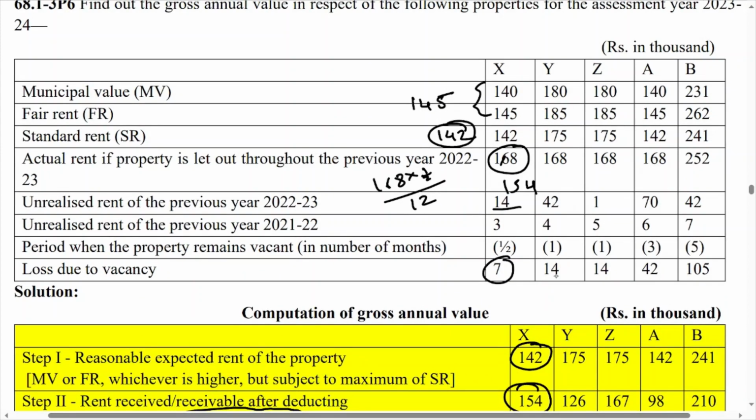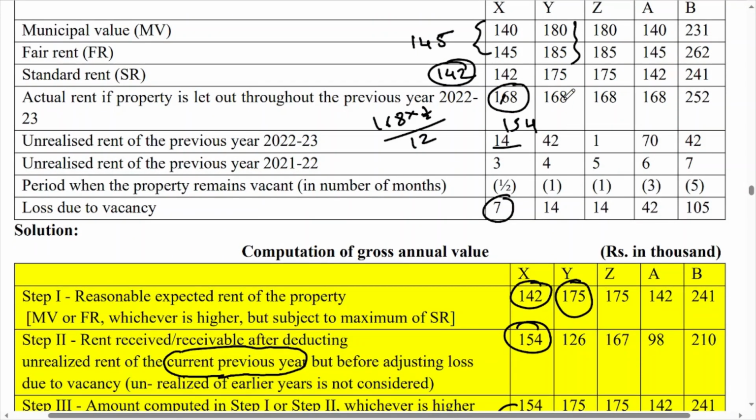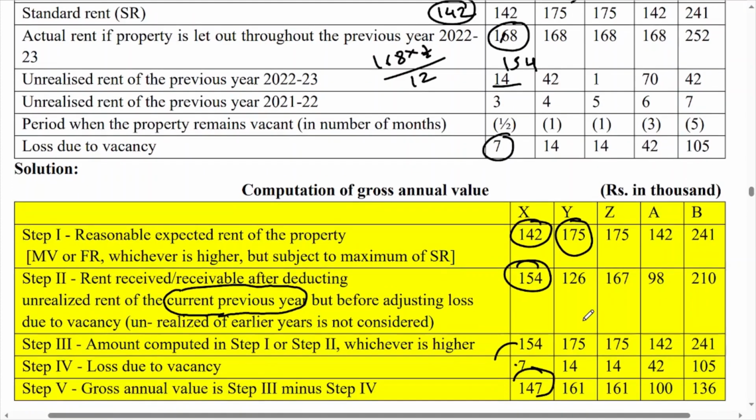Now the next situation, 180 and 185. Consider the higher one, 185, then compare with SR 175. So here we have written 175 and 168. You have to take the actual rent of the property let out, 168, minus unrealized rent for the current previous year 42. If you deduct 42 from 168, you will get 126. Now consider the higher one, step number 1 and step number 2, whichever is higher. So 175. Loss due to vacancy is given 14. If you deduct that, the answer is 161.